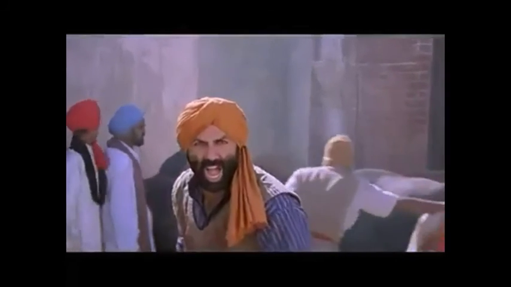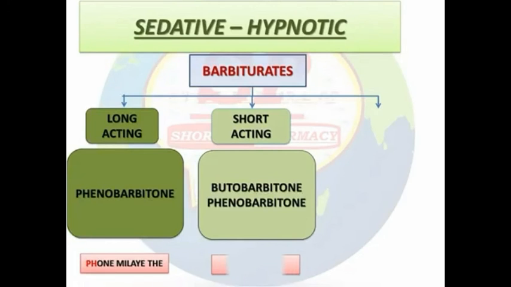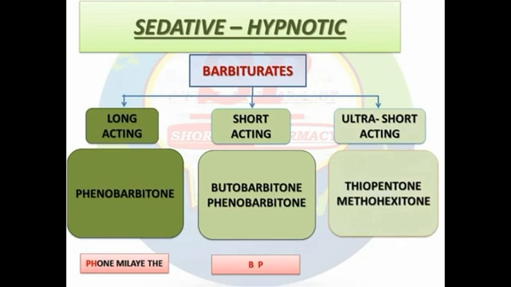And next is zolpidem. It is an imidazopyridine derivative and it binds with benzodiazepine receptors. So there is a question in GPAT for imidazopyridine derivative, and the answer is zolpidem, because zolpidem is an imidazopyridine derivative.